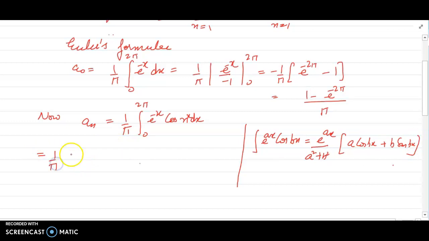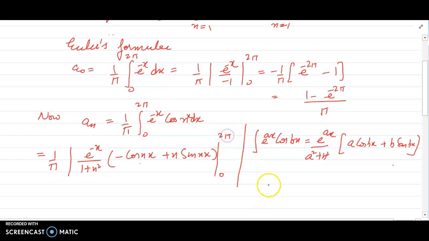Let's apply the formula here. 1 by pi as it is, I can write it as e raised to power minus x divided by 1 plus n square into minus cos of nx plus n sine of nx. Lower limit is 0, upper limit is 2 pi. Now recall cos of n pi, this is minus 1 raised to power n, and sine of n pi is 0.